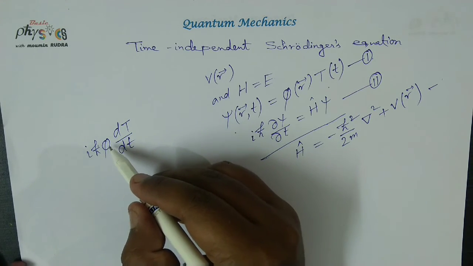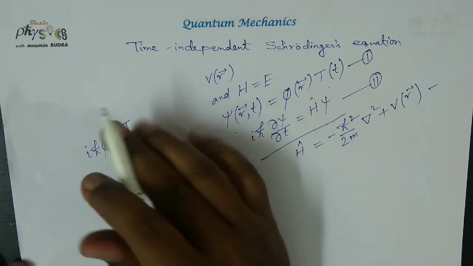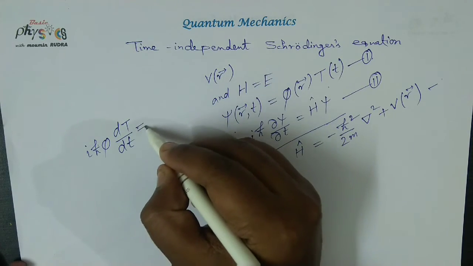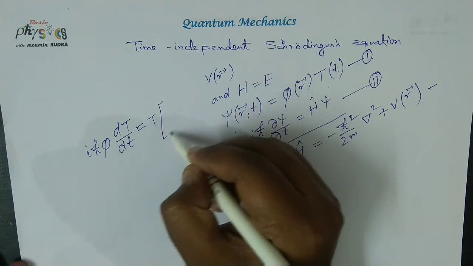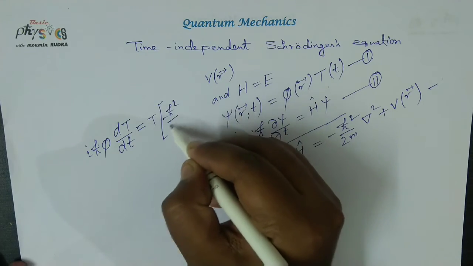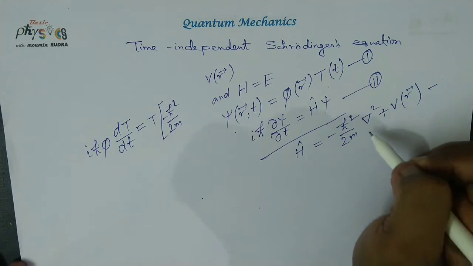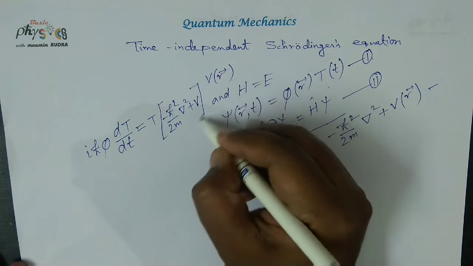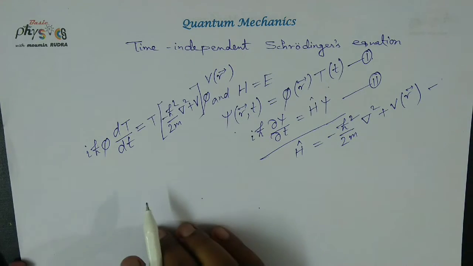Phi is not a function of t, so it remains constant with t, equal to T times minus h bar square by 2m del square plus V, acting on phi.